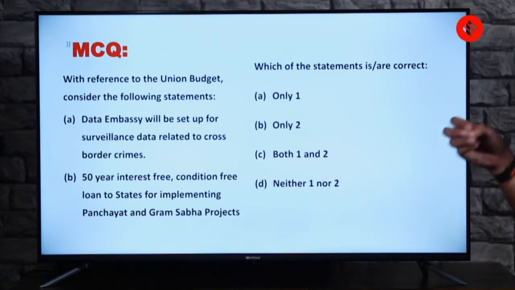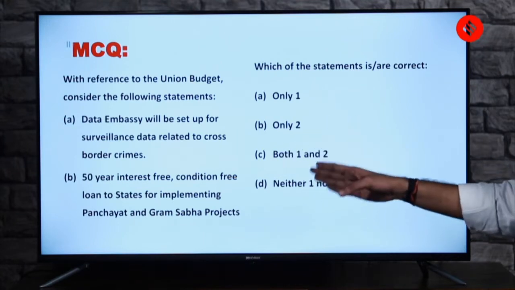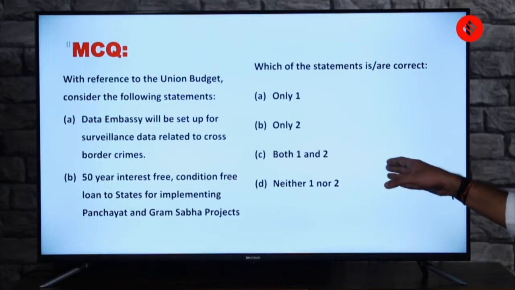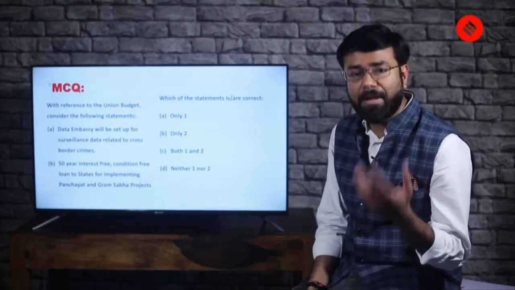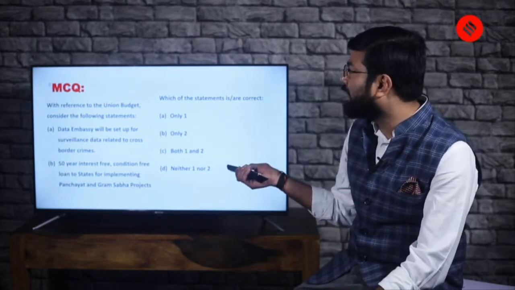Second, a very factual statement: 50-year interest-free, condition-free loan to states for implementing Panchayat and Gram Sabha projects. Does the budget mention these two things? This is something we have to watch for in our upcoming slides. By the way, if you know this answer, please add brownie points for yourself. Options: only 1, only 2, both 1 and 2, neither 1 nor 2. Okay, so you can answer this. Even if you're making a wild guess, don't be ashamed of it. If you're wrong, it's for the good. You'll be better next time, maybe in the final exam.